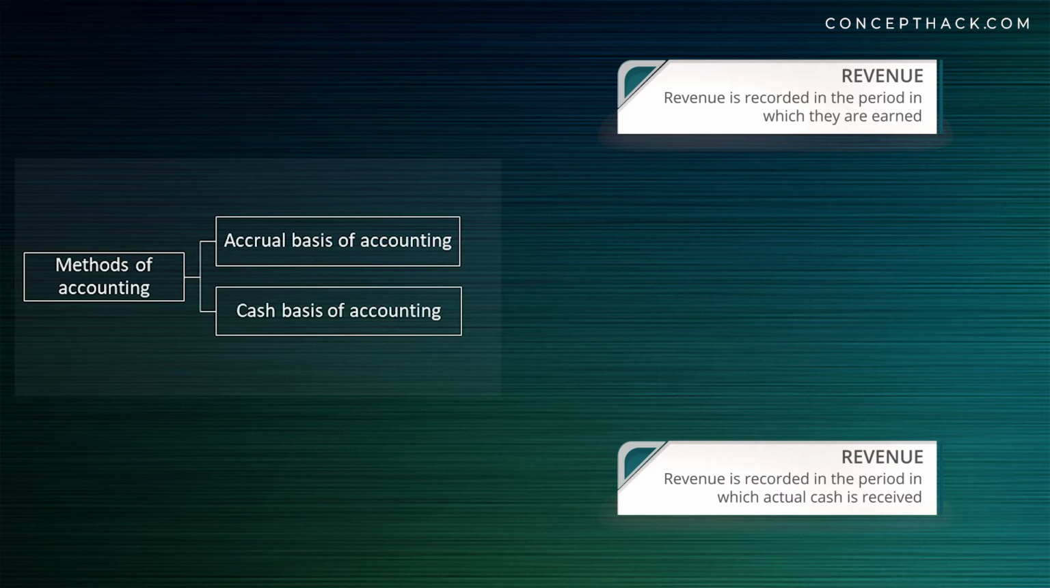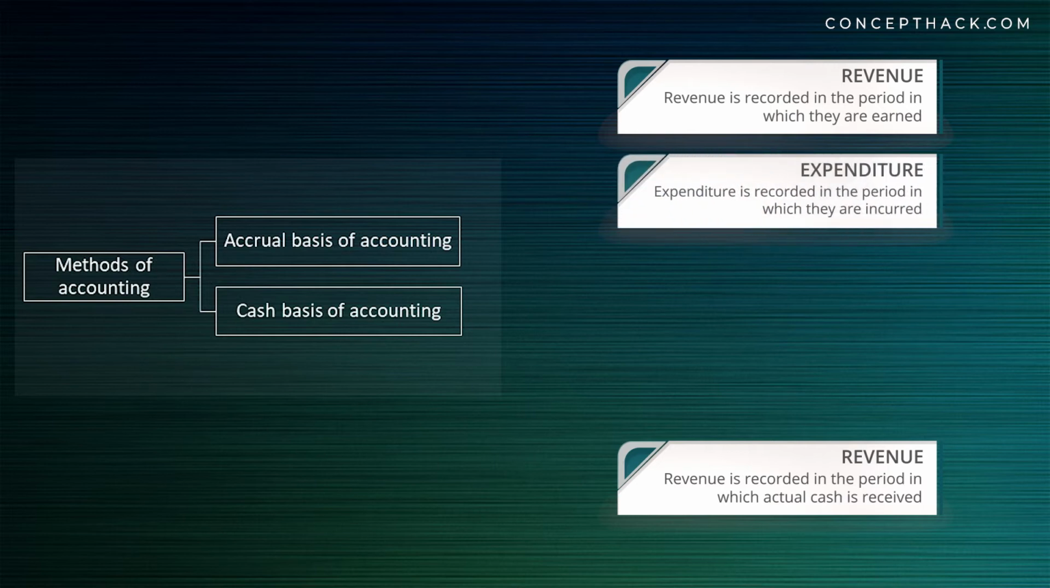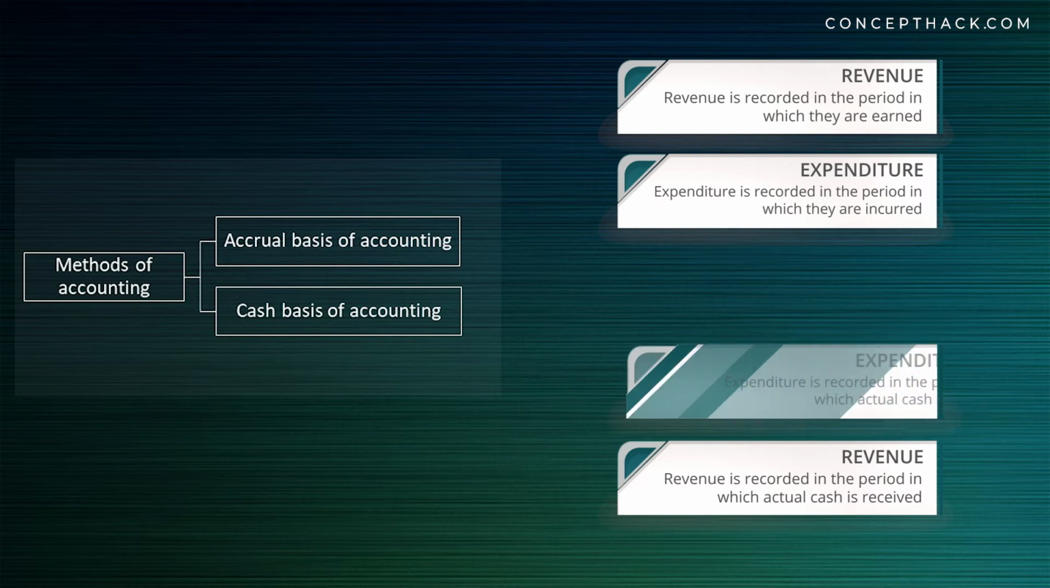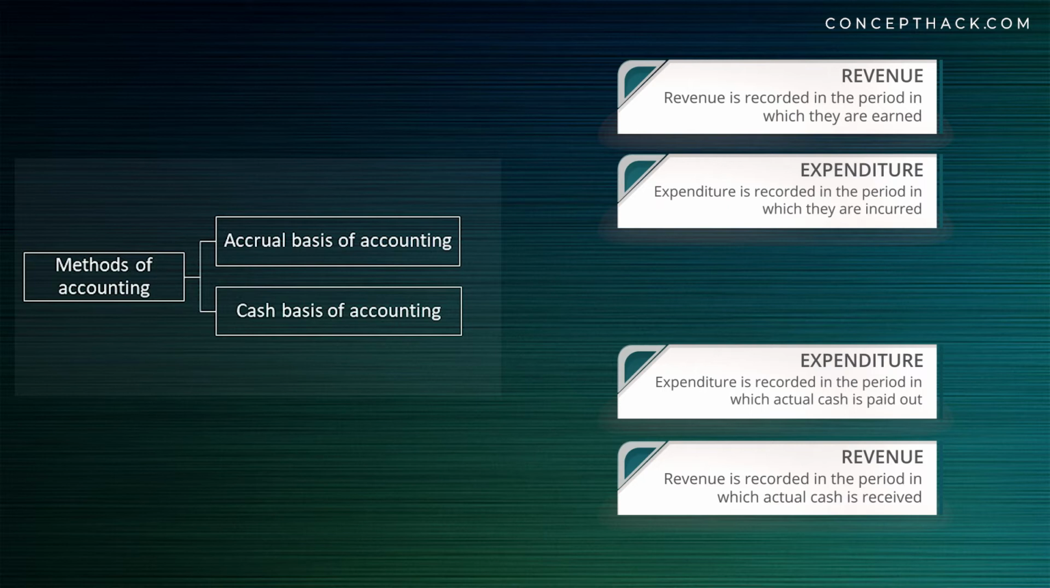Same goes for expenses. Under accrual basis of accounting, expenditures are recorded in the period when they are incurred, even when they are not paid yet. Whereas under cash basis of accounting, expenditures are recorded in the period where actual cash is paid out. For example, company has incurred an expenditure in the month of April and company has paid for that expenditure in the month of June. Under accrual basis of accounting, expenditures shall be recorded in the month of April, that is period in which it was incurred.